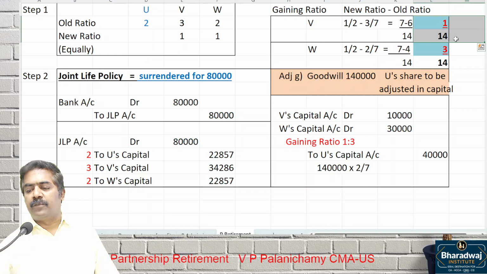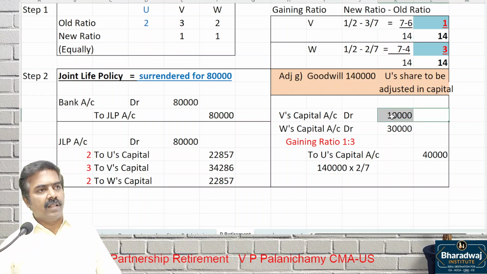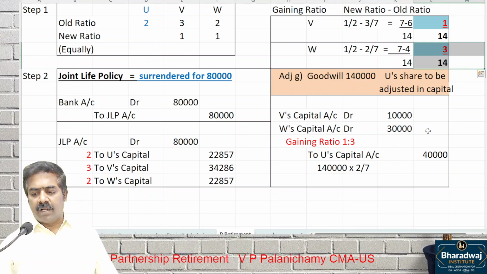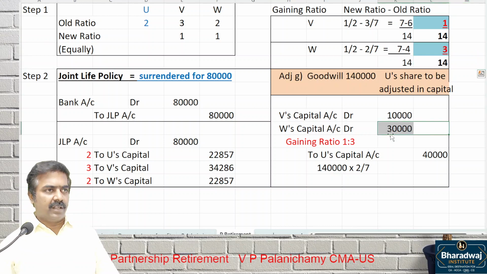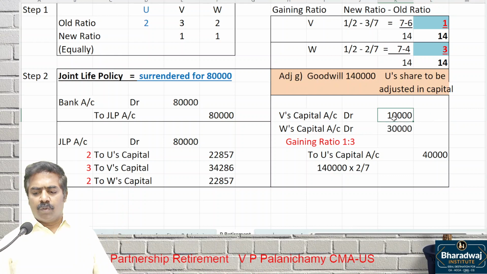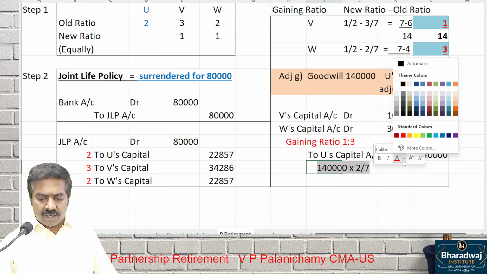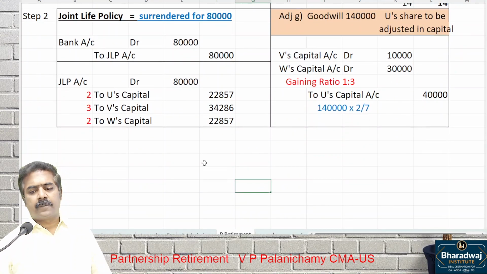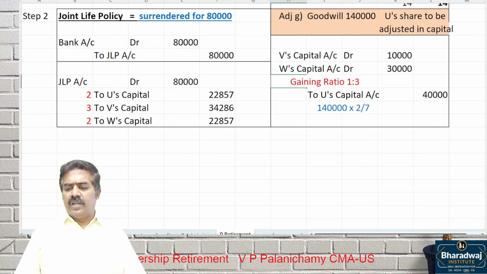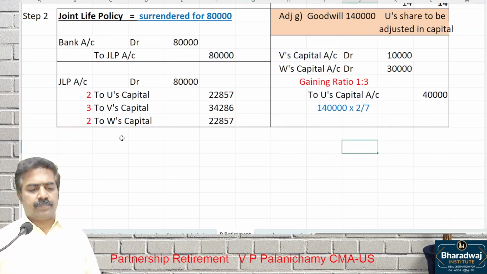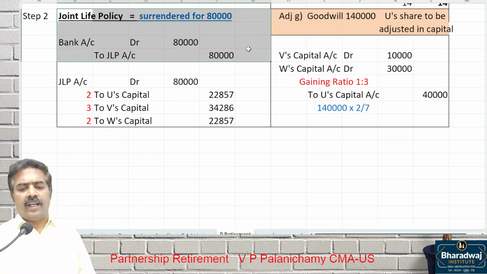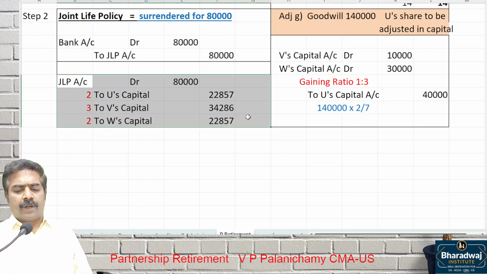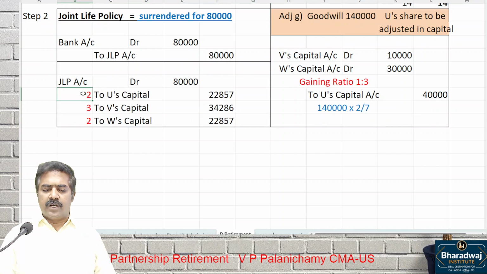1,40,000 into 1 by 14, how much? 10,000. 1,40,000 into 3 by 14 will give us what? 30,000. If we take it based on the total, it is 1 by 14 and 3 by 14. If we work based on the retiring partner's share, it is just 1:3. Goodwill is adjusted in the gaining ratio. When the joint life policy is surrendered, the gain from the policy is transferred in the old ratio.